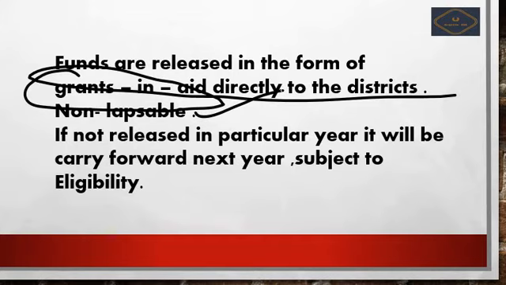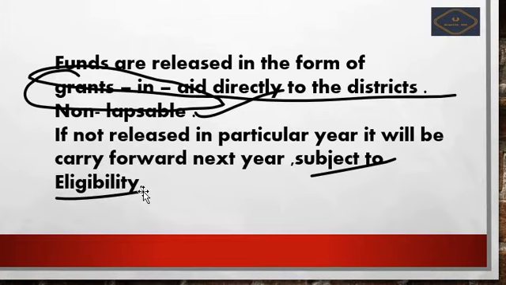If the funds are not released in a particular year, then they will be carried forward to the next year, but there is an eligibility criteria. Eligibility criteria means the area should be underdeveloped. If the area is already well developed, then the funds will not be transferred because there is already good development. So what is the need for the funds?